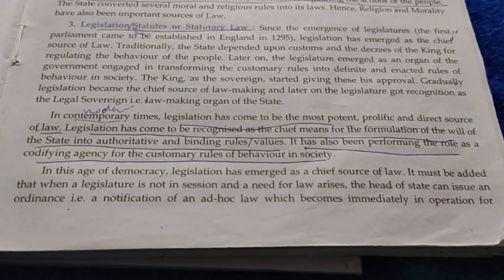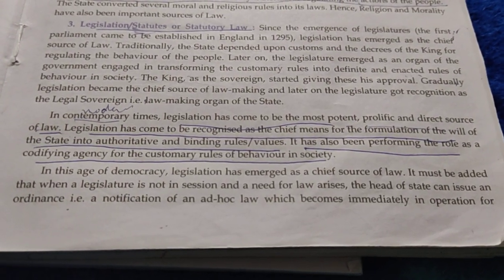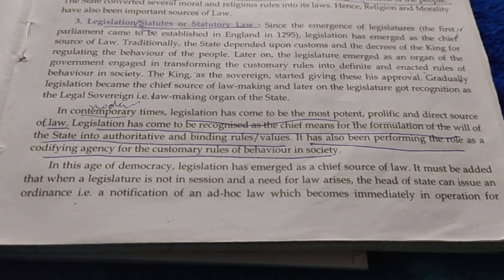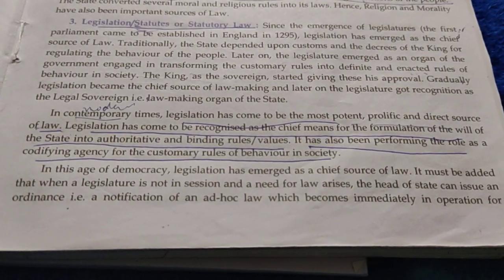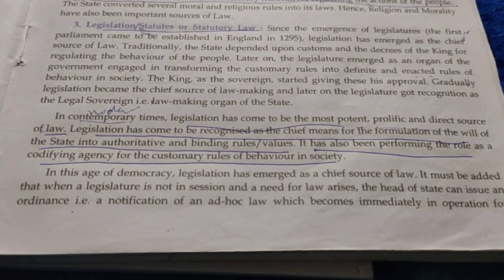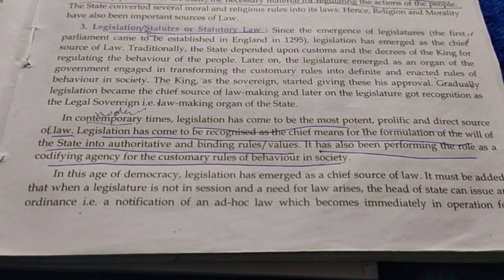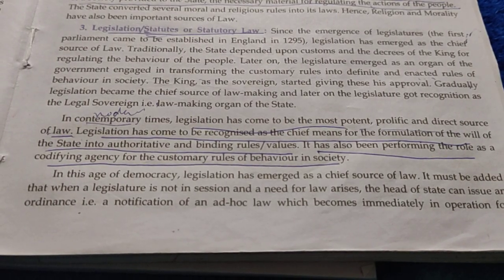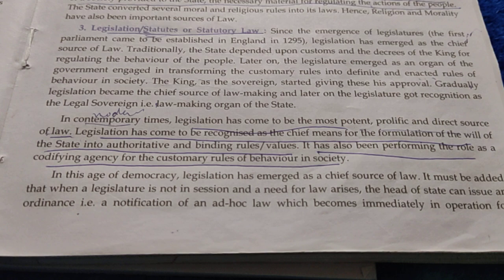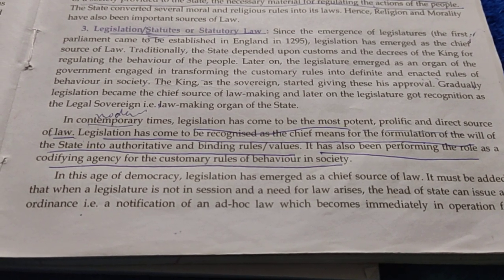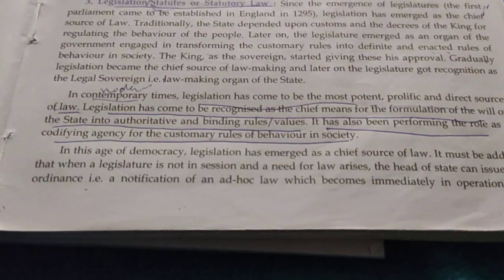So the legislature formulates the will of the state. We know that will of the state means laws. So the legislature makes laws, and all these laws are binding on the people. The legislature is taking the primary role in making the laws. So the legislature is the chief source of law in the modern times.